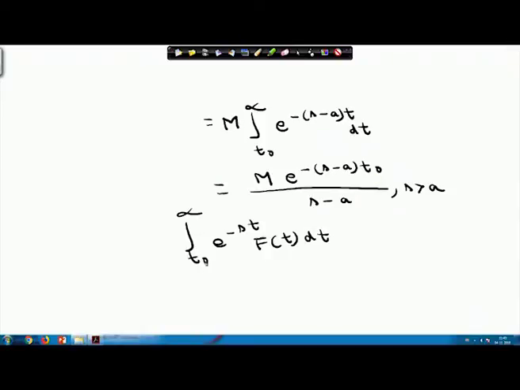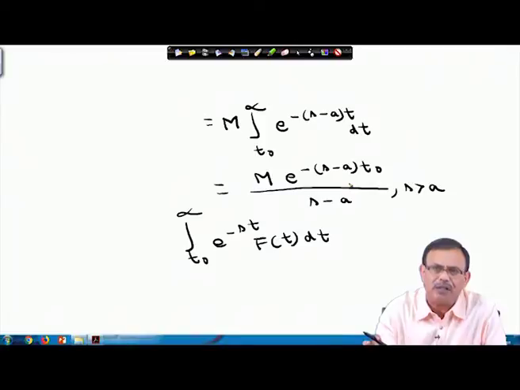Note this one, it can take the value from t0 to infinity. Even if t0 takes the value infinity, then also I will get some smaller finite value.